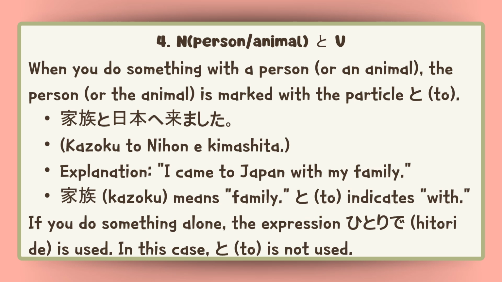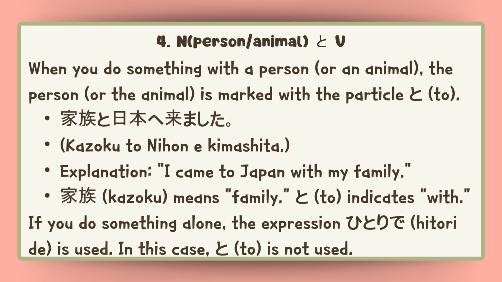Number four, noun, person or animal, to, verb. When you do something with a person or an animal, the person or the animal is marked with the particle to. For example, Kazoku to Nihon e kimashita. I came to Japan with my family. Kazoku means family. To indicates with.